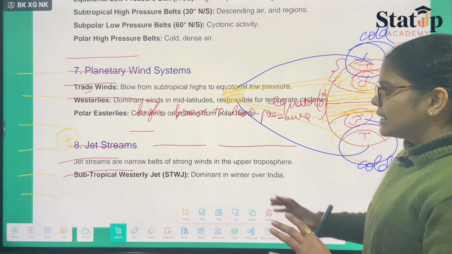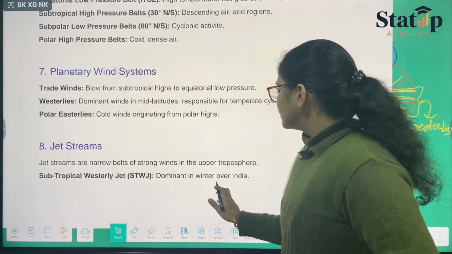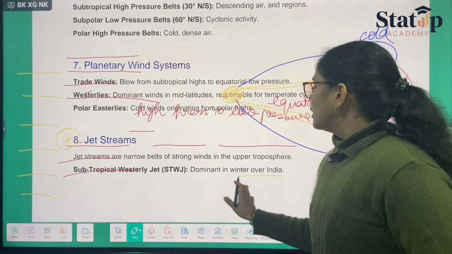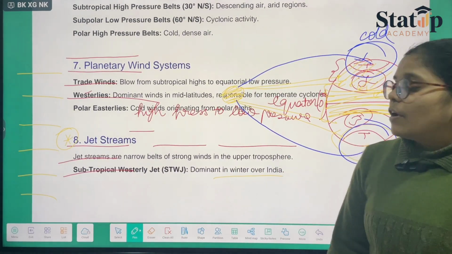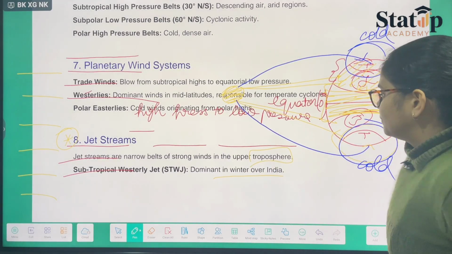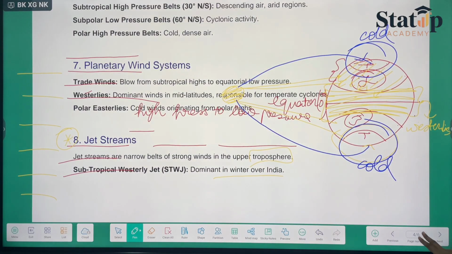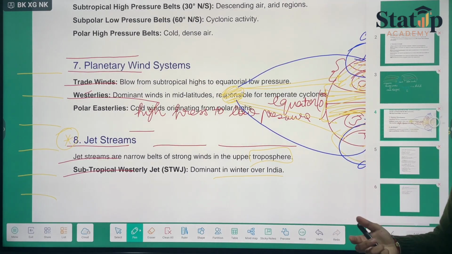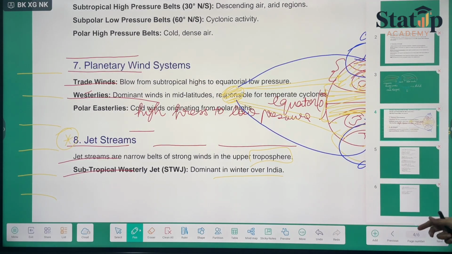In India, they are important in winter seasons because they are found nowhere but in the troposphere layer of the earth. The layers are mesosphere, troposphere, stratosphere, exosphere. These sorts of layers are there around the earth.